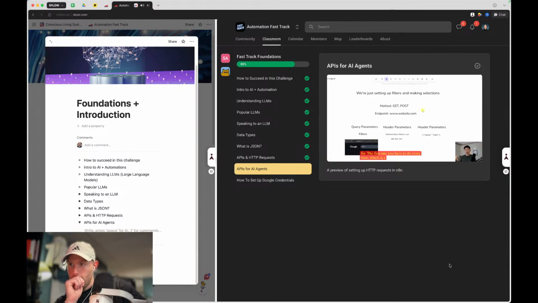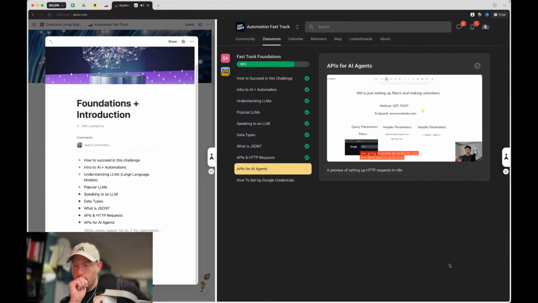The first one you have to do every time, which is a method. The two most common are going to be a GET or a POST. Typically a GET is when you're just going to access an endpoint and you don't have to send over any information, you're just going to get something back. But a POST is when you're going to send over certain parameters and certain data and say, okay, using this information, send me back what I'm asking for. The great news is, and I'll show you later when we get into n8n to do a live example, it'll always tell you whether this is a GET or a POST.